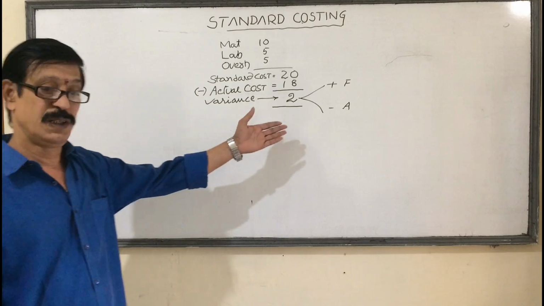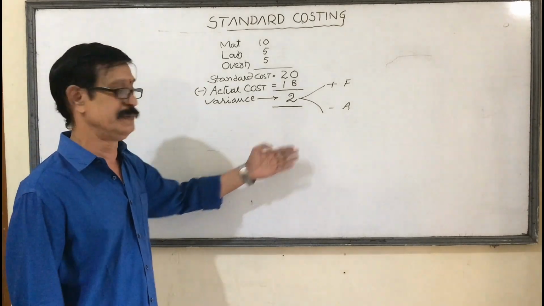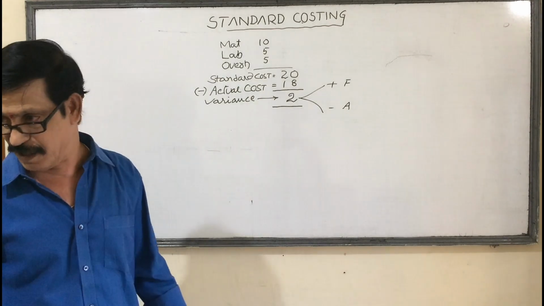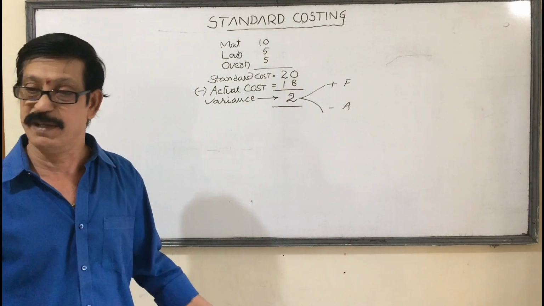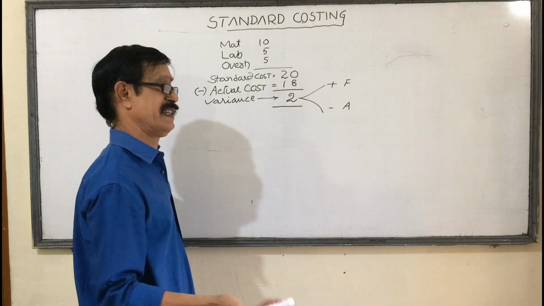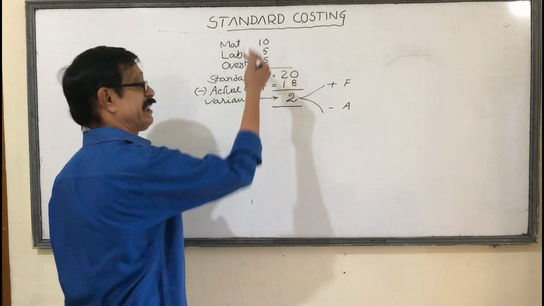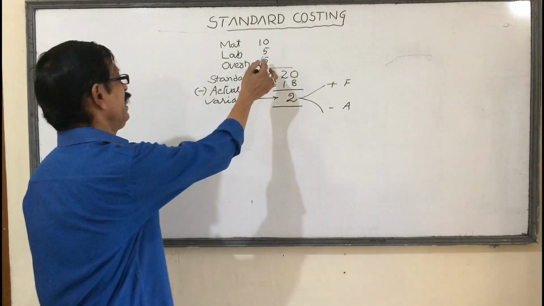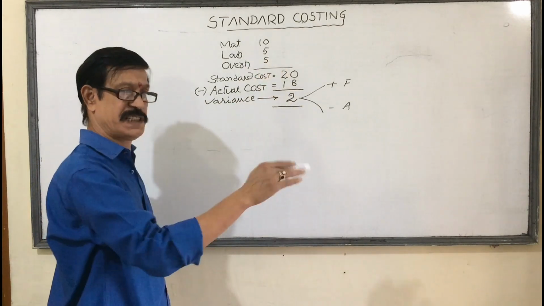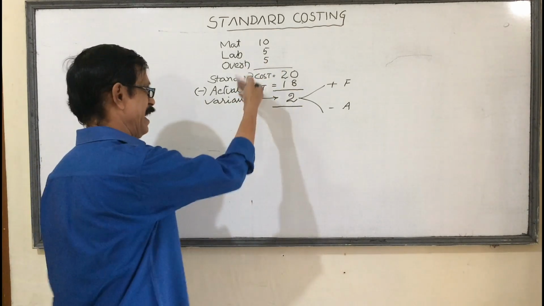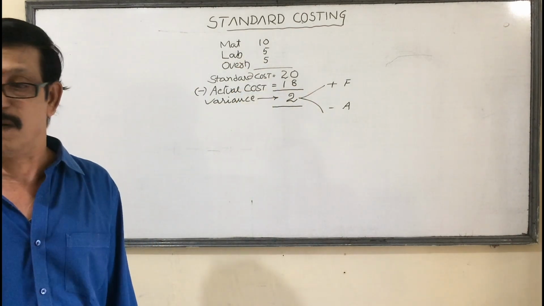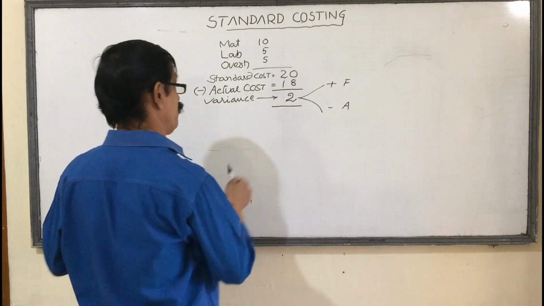Sir, 2 rupees difference, why did it come? Maybe because of material cost difference, or labor cost difference, or overhead cost difference. We expected material cost may be 10 rupees, it may be 11 or 12. Or labor cost we expected 5 rupees, it may be 2 or 3 rupees. Some may increase, some may decrease. Overall there is a decrease of 2 rupees. That is called overall variance, 2 rupees.